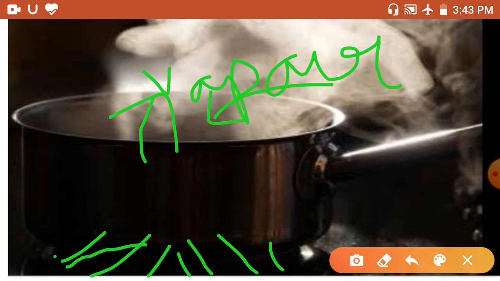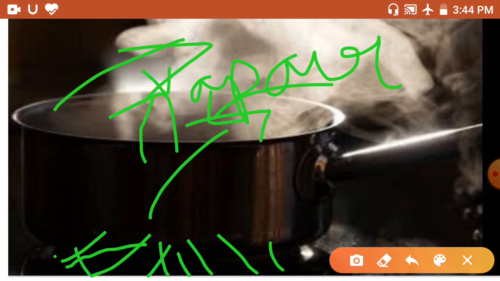Evaporation is the process of converting liquid into gas or vapor by increasing the temperature or pressure of the liquid.